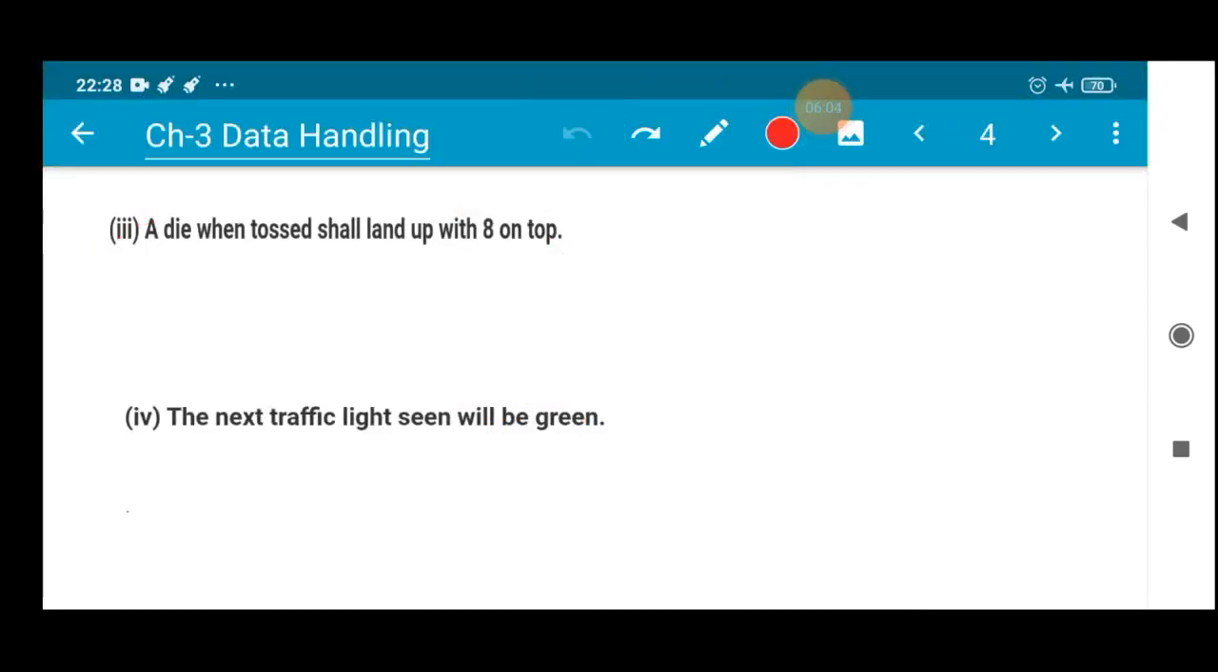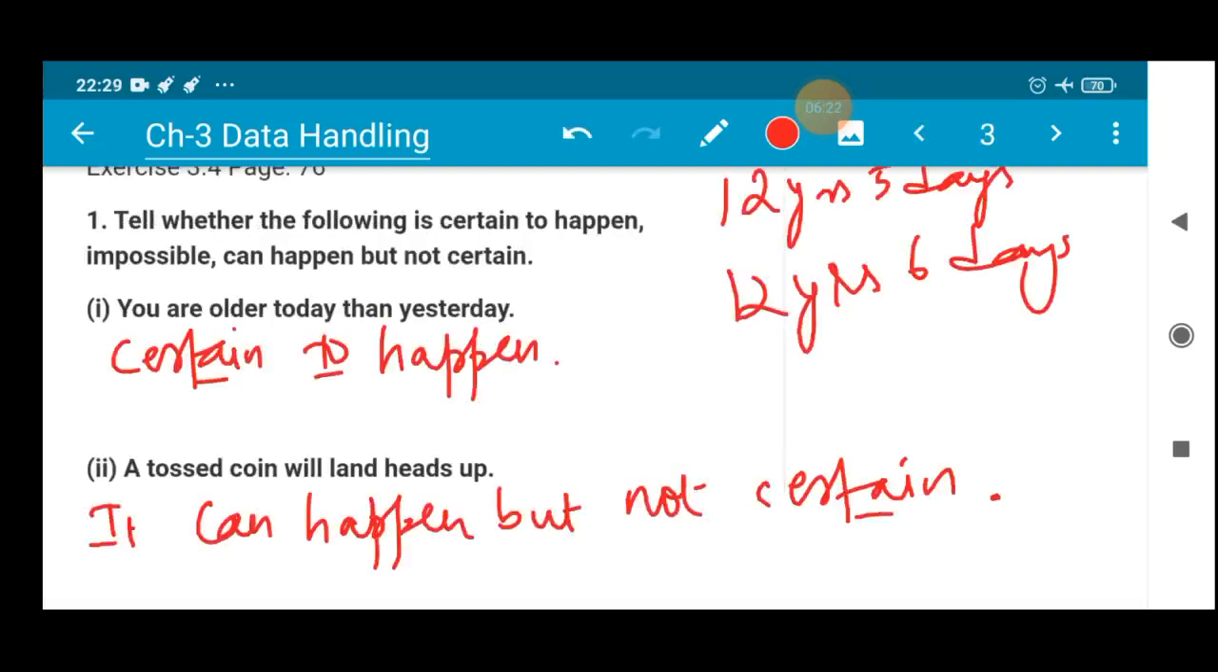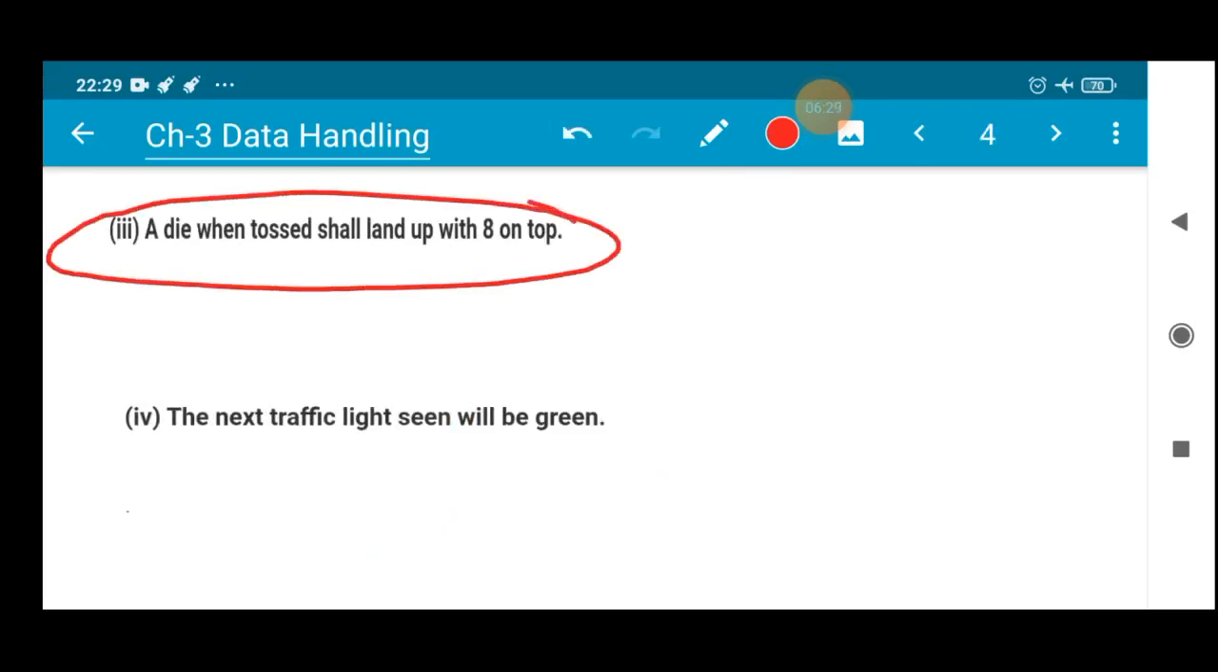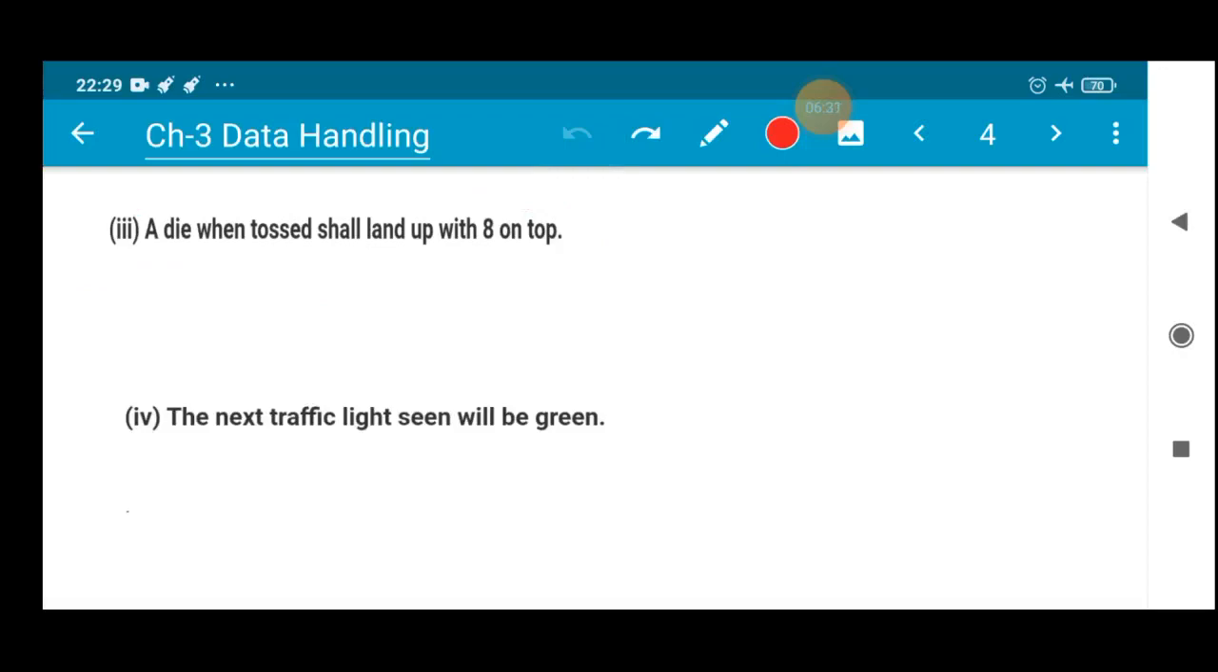A die when tossed shall land up with 8 on top. I have already told you there are 6 faces in a die. So is it possible to get a die with 8 on its top? You have to choose from 3 options: certain to happen, impossible, can happen but not certain. The event they are talking about in the question is impossible.